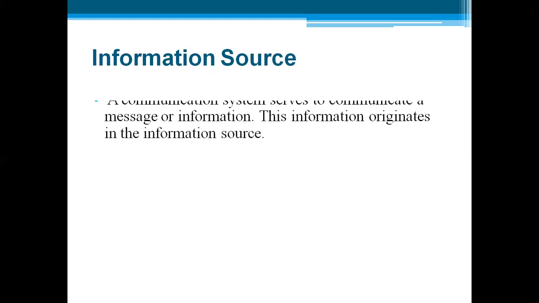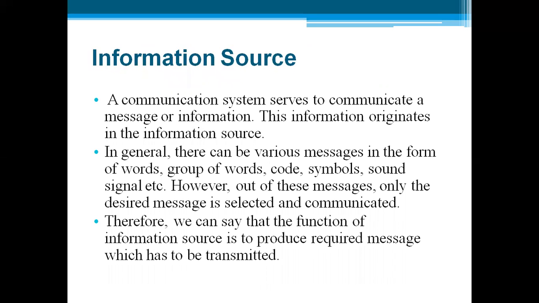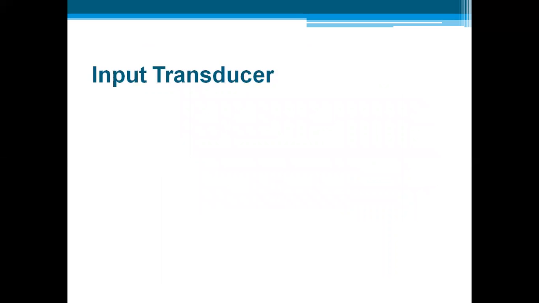The first is the information source. The communication system serves to communicate a message or information. This information originates in the information source. In general, there can be various messages in the form of words, groups of words, codes, symbols, sound, electrical signals, anything. So the information can be in any form. It can be in digital format or in analog format. However, out of these messages, only the desired message is selected and communicated. Therefore, we can say that the function of the information source is to produce a required message which has to be transmitted.